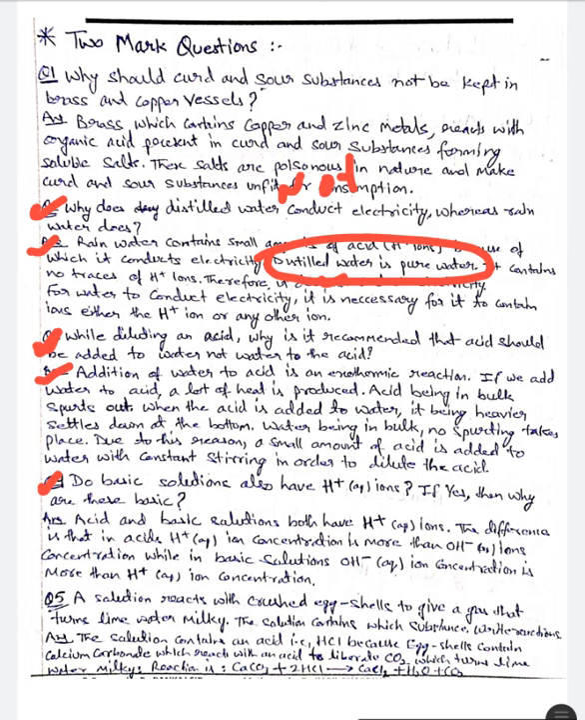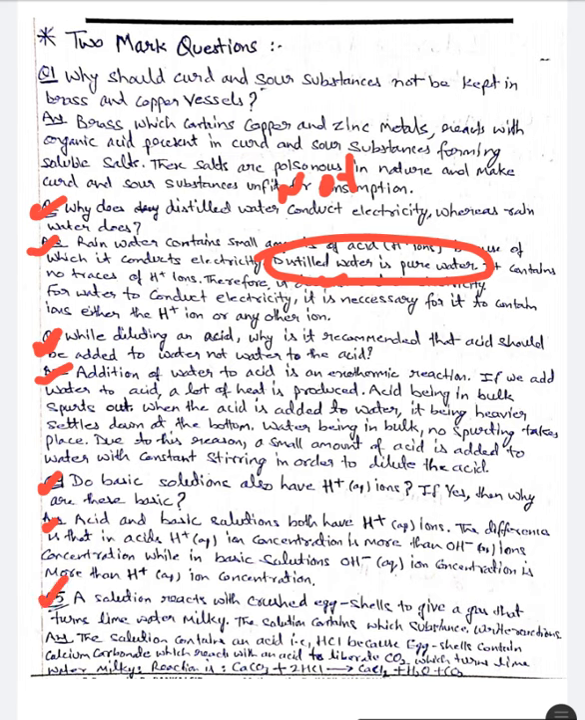Question number 4: do basic solutions also have H+ ions? If yes, then why are these basic? The answer is that acidic and basic solutions both have H+ ions. The difference is that in acids, the H+ ion concentration is more than the OH- ion concentration, while in basic solutions, the OH- ion concentration is more than the H+ ion concentration.